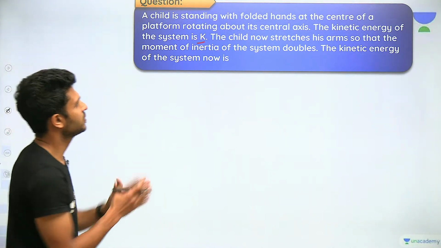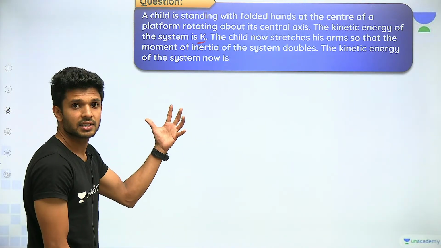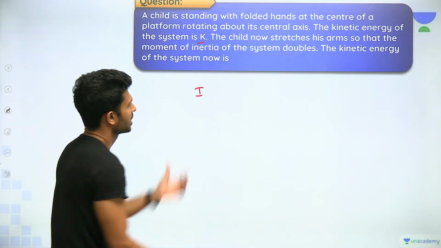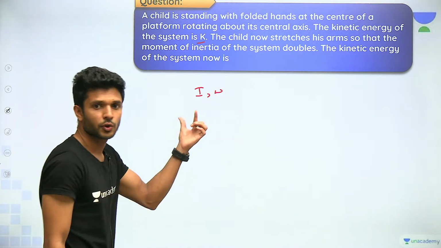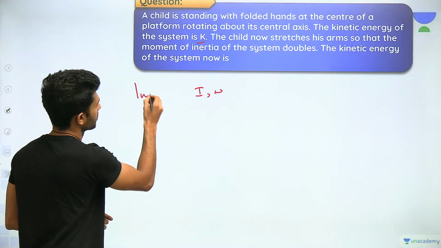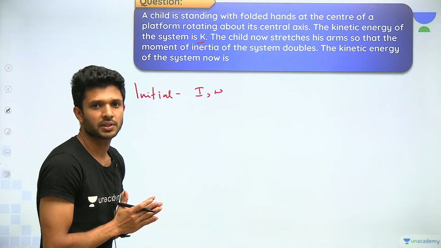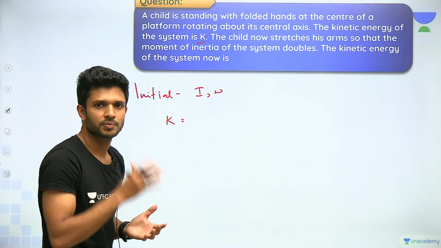Okay, so here we go. First, let us say that the particle, which means the boy or the child, was having a moment of inertia I and an angular velocity of omega initially. Initially, this was the case with that person. Now, shall I write the initial kinetic energy also?